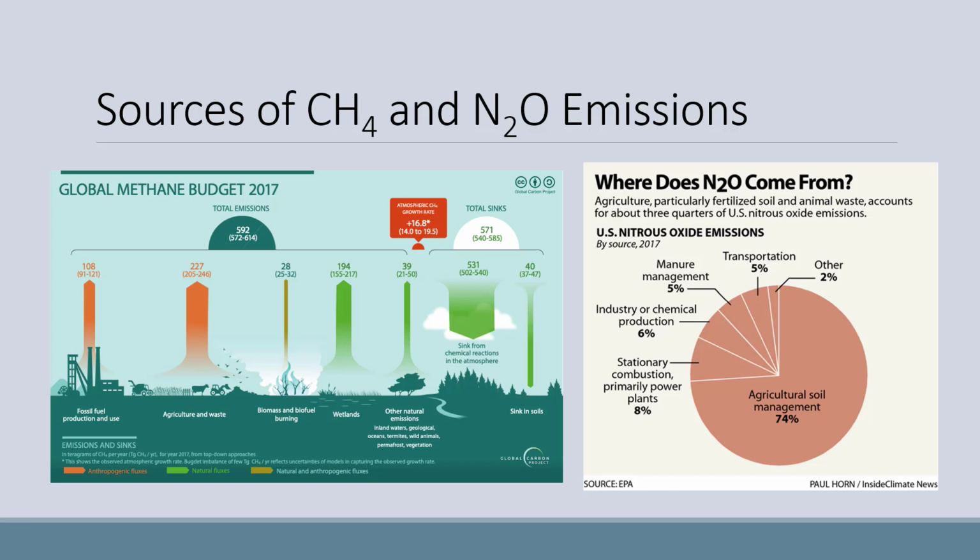On to nitrous oxide. By far the largest anthropogenic cause of nitrous oxide is agricultural soil management. This is because we dump tons of fertilizer on crops. This fertilizer has ammonia in it, and microbes in the soil or in the water that the fertilizer might run off into transform it to other nitrogen compounds, including nitrous oxide.